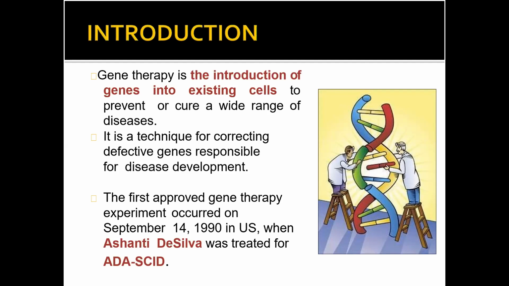Now, the first approved gene therapy experiment was conducted on September 14, 1990 in the US, when Ashanti De Silva was treated for ADA-SCID. SCID is basically severe immunodeficiency syndrome. This disease is a single gene disorder. The particular gene was corrected by gene therapy, and the first human treatment was done in 1990.